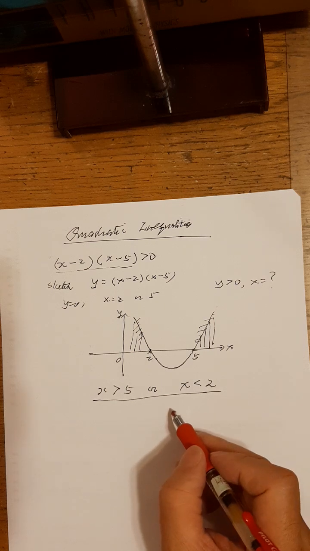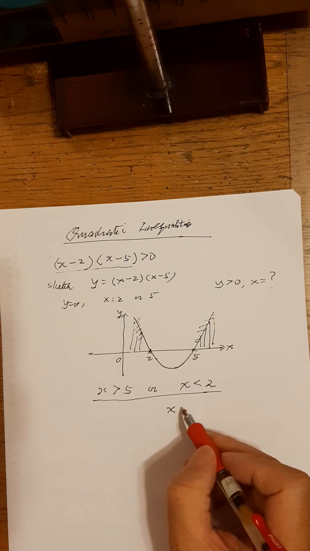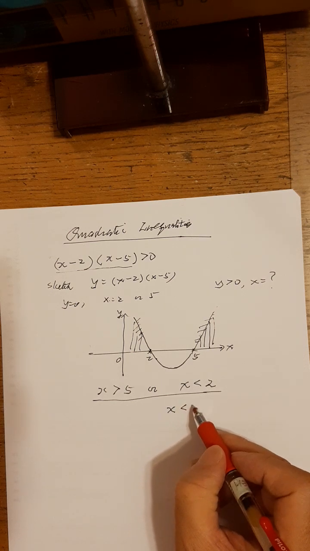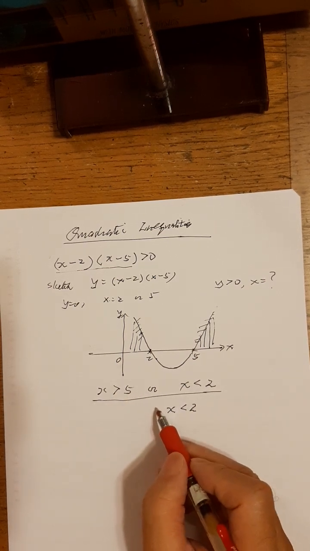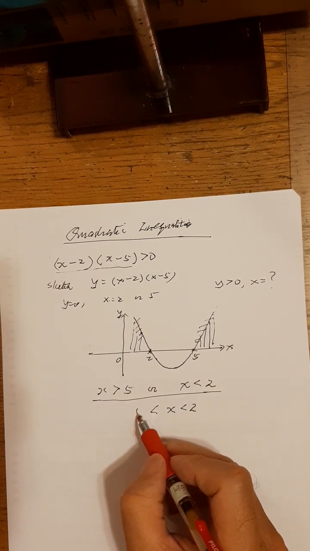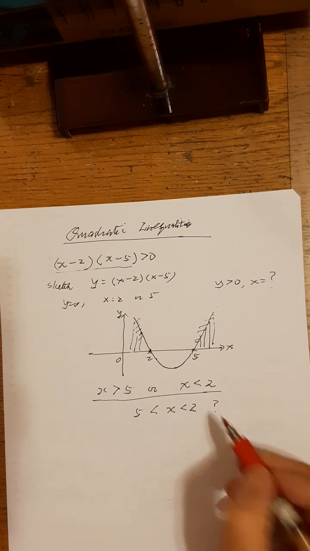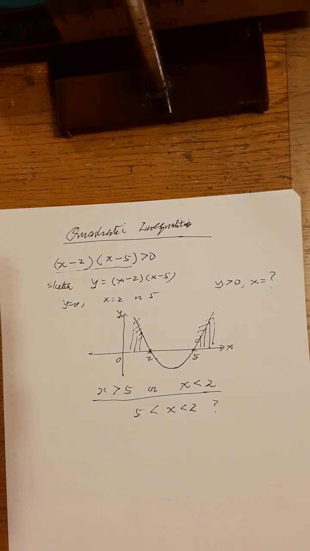Why can't we write this way? Can we write this way? x less than 2 and then x greater than 5, right? So can I write like this? Can or not? Why not?